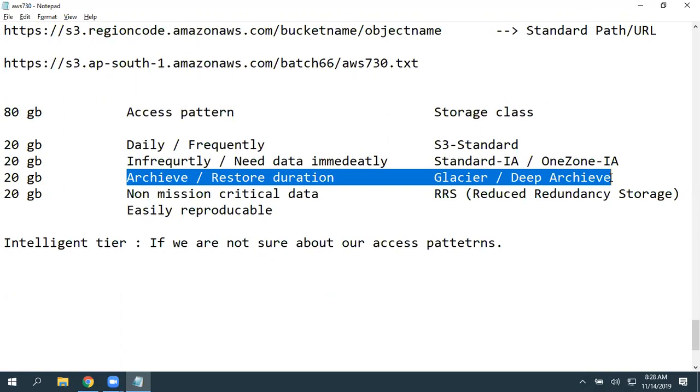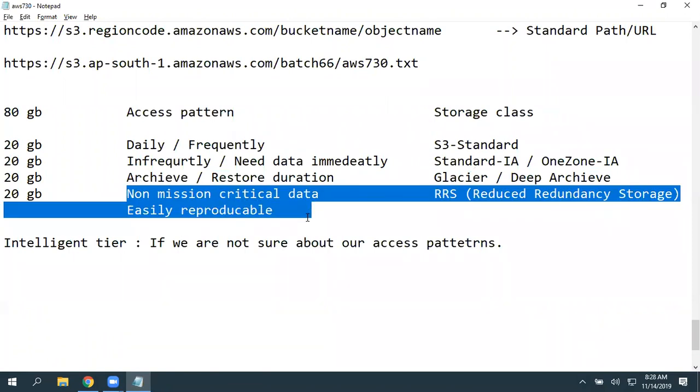Again, does that patient come on a daily basis? Are you going to access the record on a daily basis? No. But when an appointment is scheduled, you can initialize the restoration. For longer durations, you can use Glacier. And if some unimportant data is there, you can simply store it in RRS.